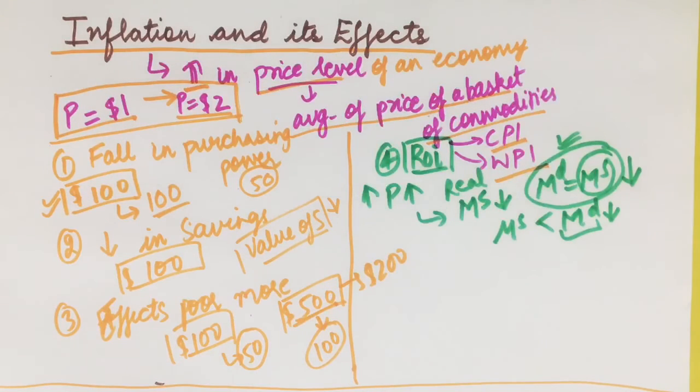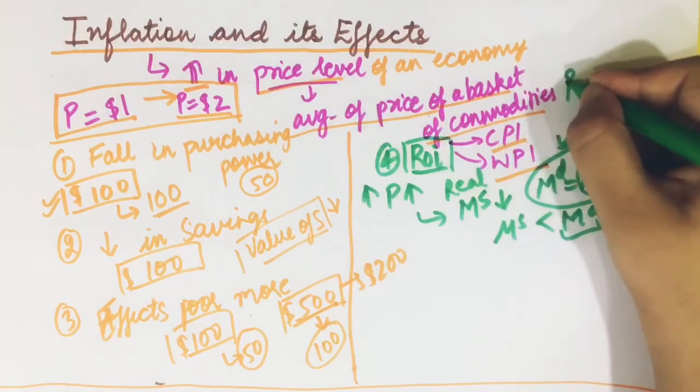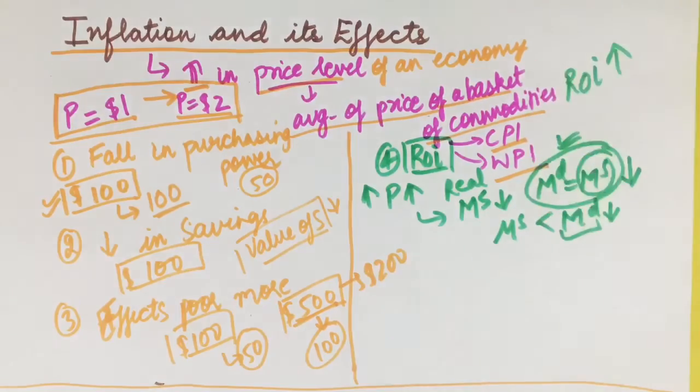Why? Because when there is a larger rate of interest, you demand fewer loans. You have to repay a larger amount of interest on your loans, so your demand for loans would go down. When real money supply is going down, I need a fall in money demand, which can happen only if my rate of interest goes up. So this effect is that the rate of interest goes up. It is another effect of inflation.